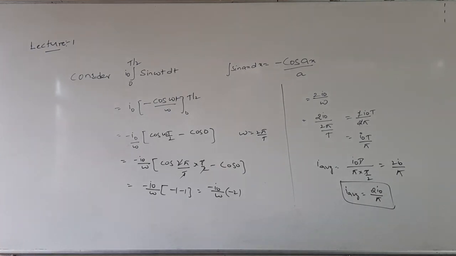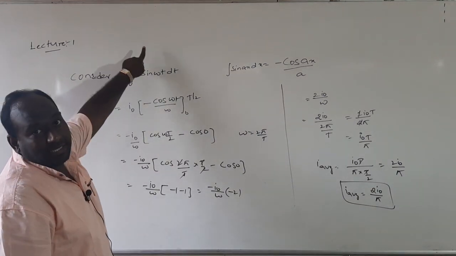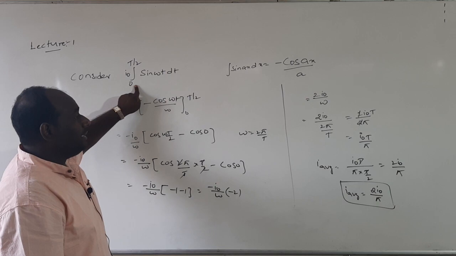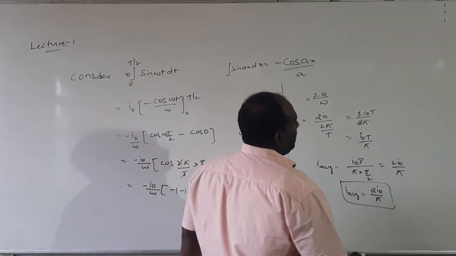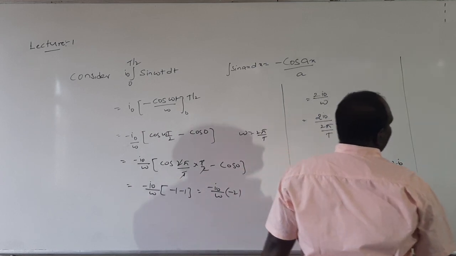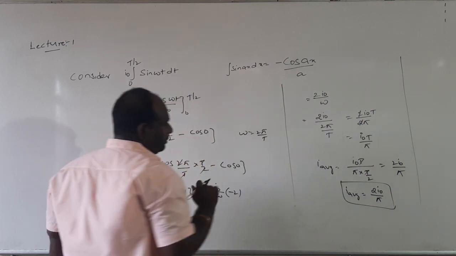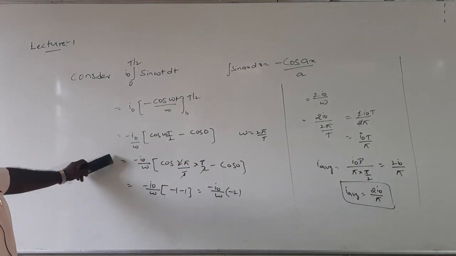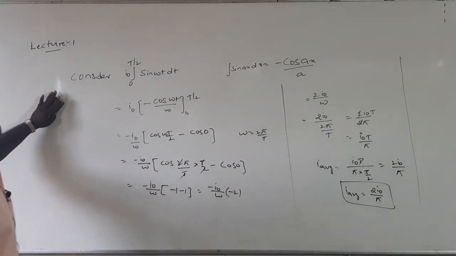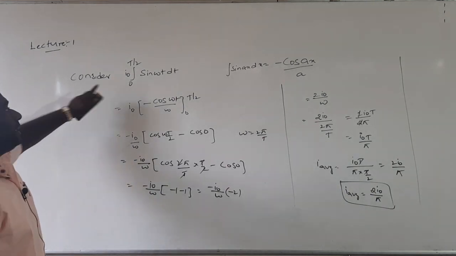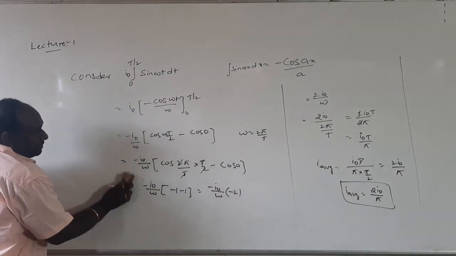Sir, if I want to find the total value over a complete cycle? If you want to measure the value of AC over a complete cycle, we can take 0 to T, and we can measure how much you will get. The average value of AC over a cycle, I will explain that also. This is the average value of AC over a half cycle. Now, if you want to measure the average value of AC over a complete cycle, the limits will change, 0 to T, and the denominator T will come. I will explain that also.